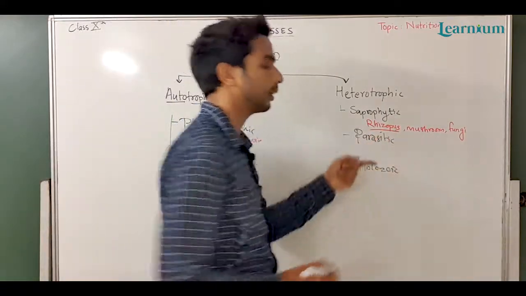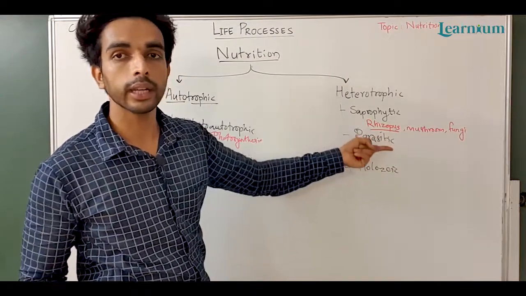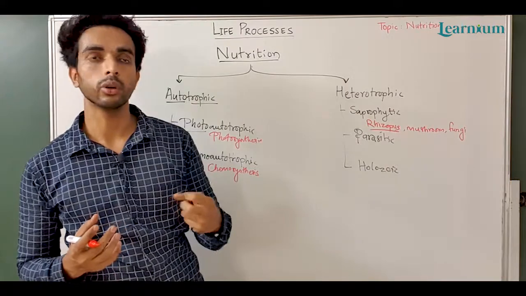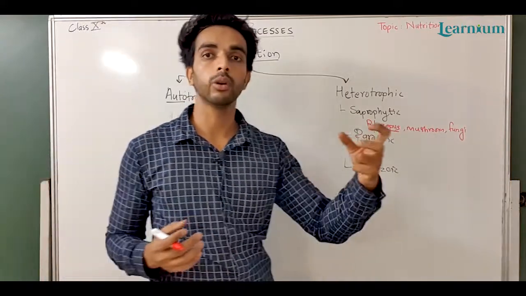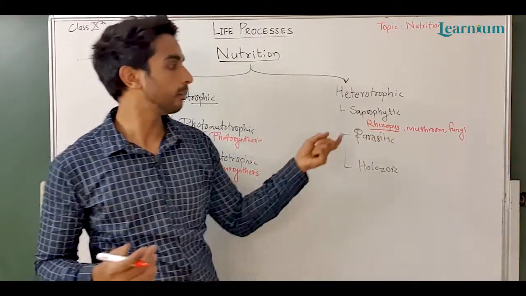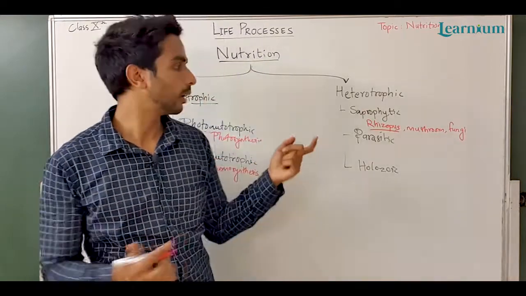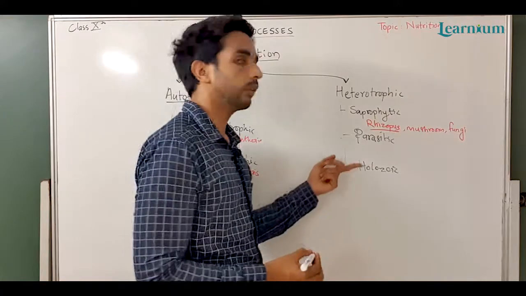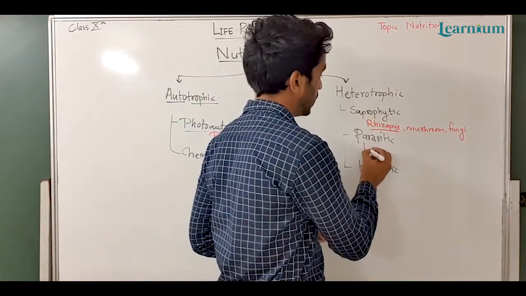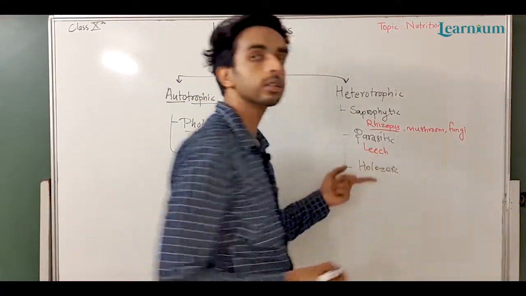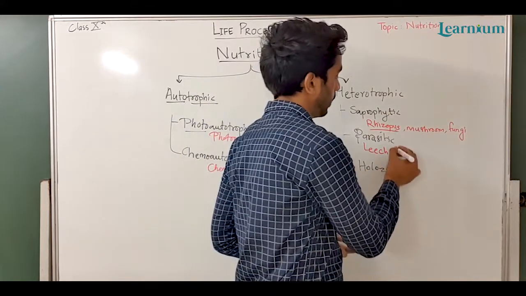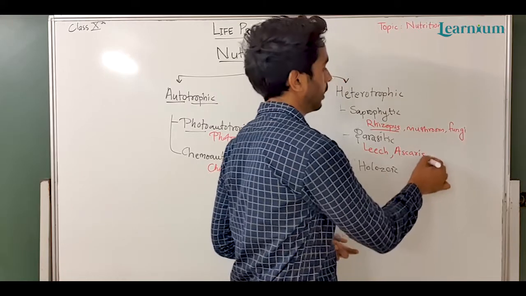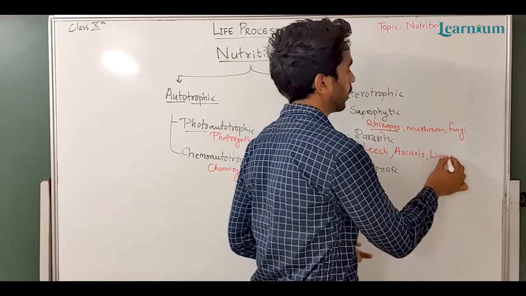Then the parasitic mode of nutrition. In the parasitic mode of nutrition, the organisms take nutrients from other living organisms without killing them, but they are harming the other living organism. We can see the example of leech. Leech sucks the blood. Ascaris is found in the intestine. Liver fluke.